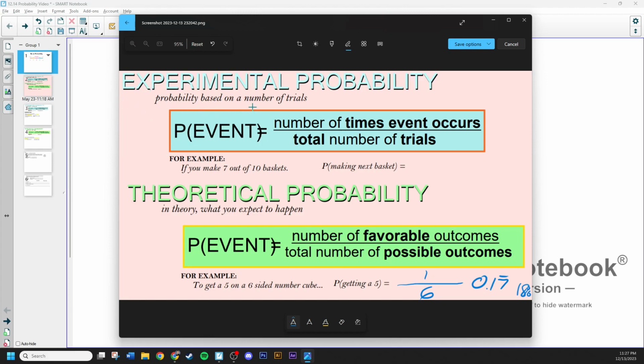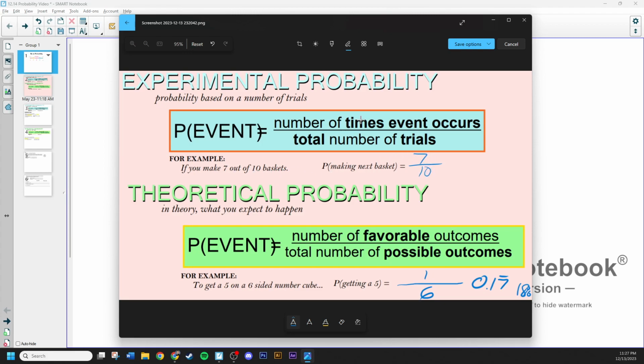So this is probability based on a number of trials, right? When we shoot a basketball, it's not the same odds for every single person, right? When we roll a die, it doesn't matter who's rolling it, the likelihood of it coming up on a 5 is the same. So experimental probability is when we take events and run a trial first and say, okay, on the bottom I'm going to have the total number of trials, and on the top I'm going to have the number of times the event occurred that we're talking about. So if here it says you made 7 out of 10 baskets, what's the probability of making the next basket? Well, in total, we shot 10 times, and we made 7 of them.